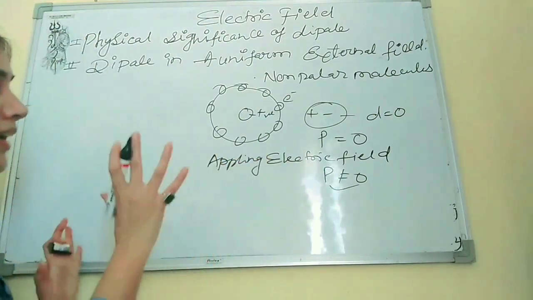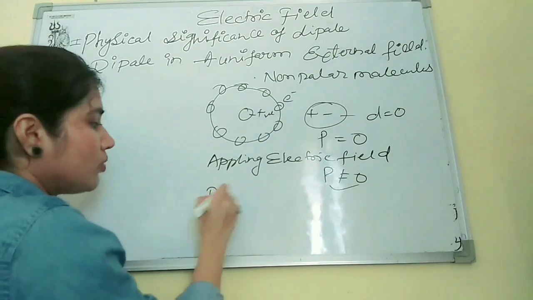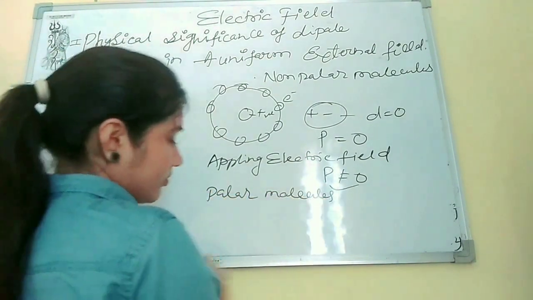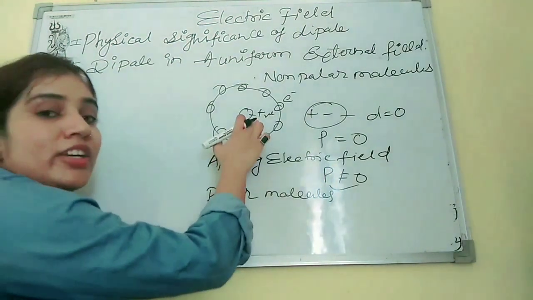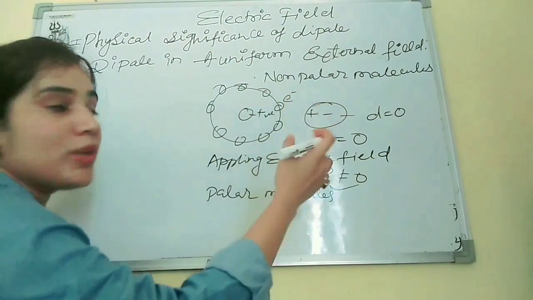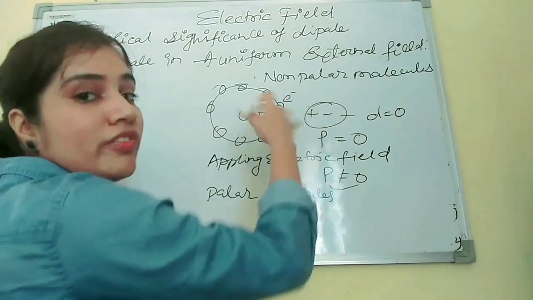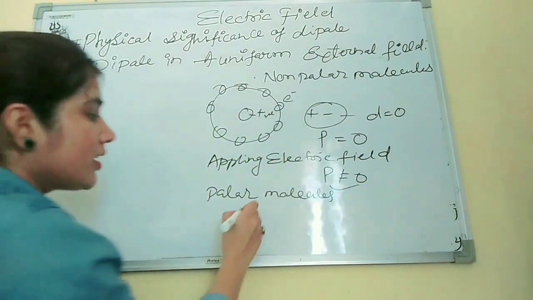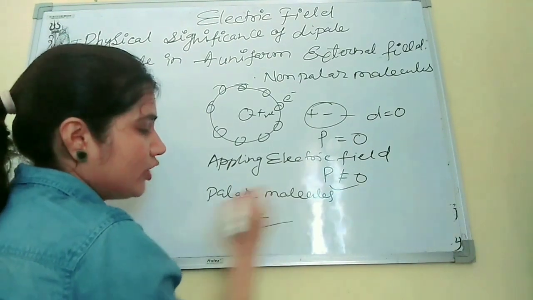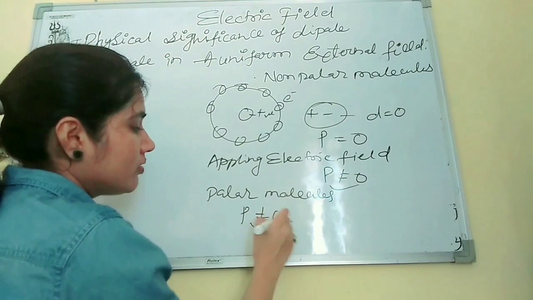Now the second condition, for polar molecules. The center of gravity of positive charge will not coincide with the center of gravity of negative charge. So in this case, P has some value. P will not be zero.